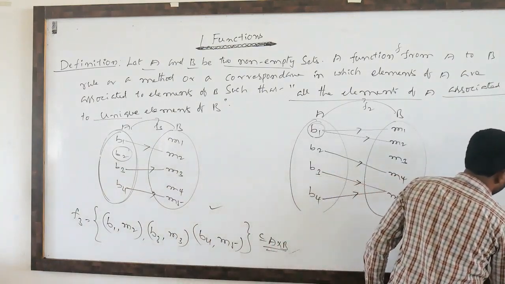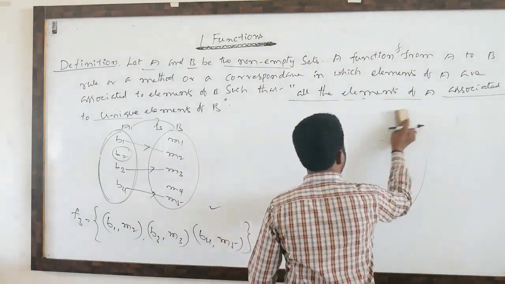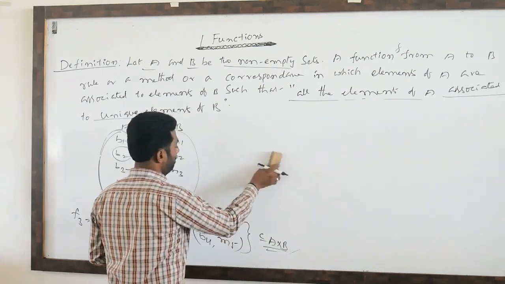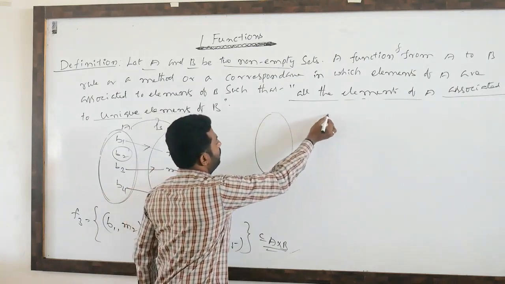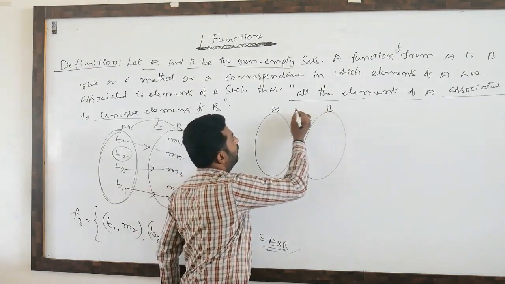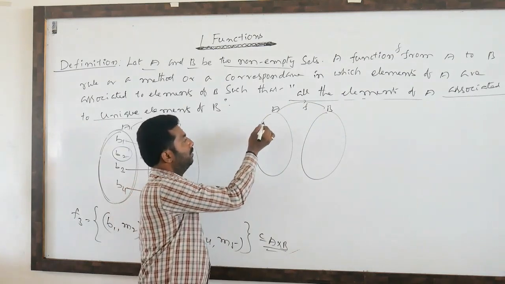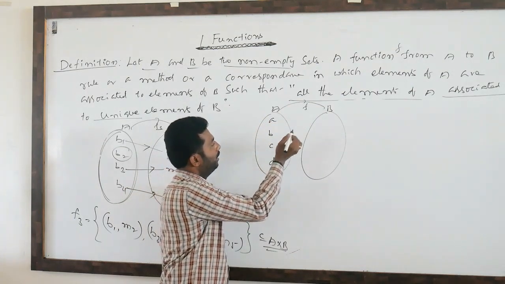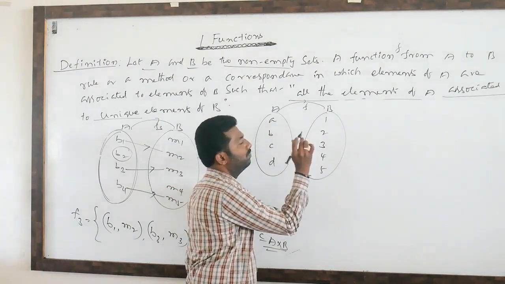Whether a relation is a function or not, how to identify? See, this is A, this is B, F is a function. Here A, B, C, D, 1, 2, 3, 4, 5.